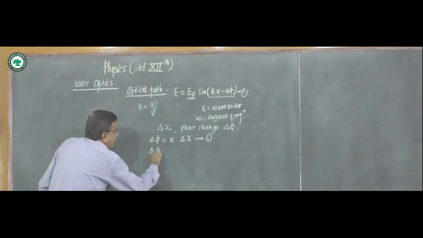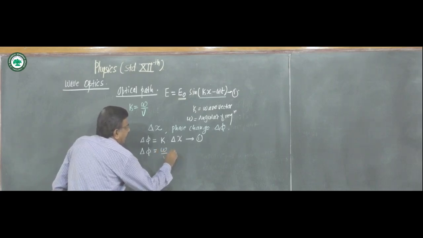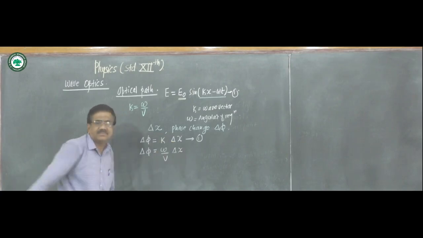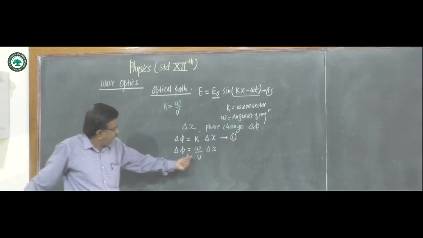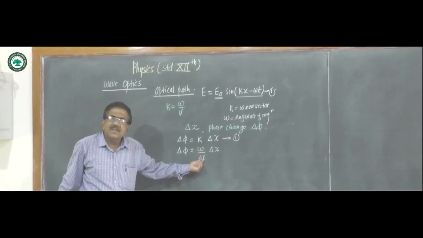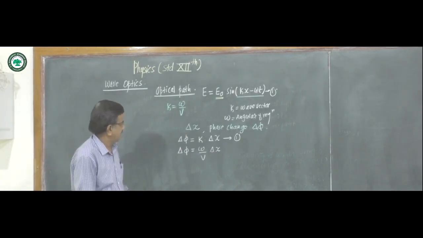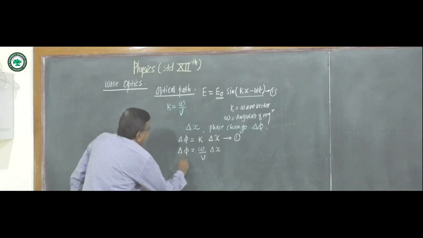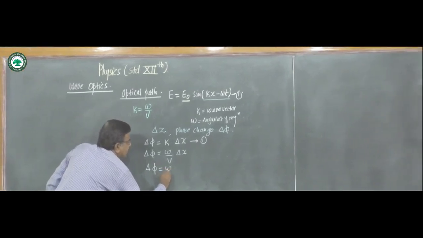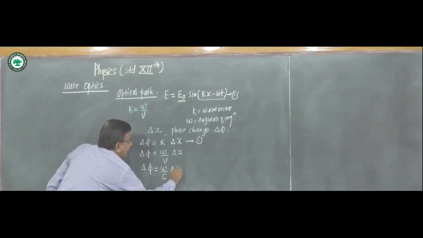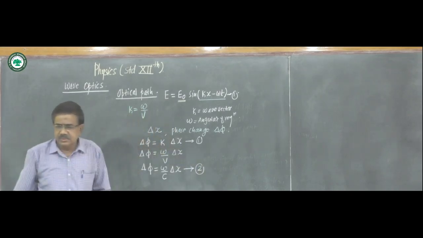So delta phi is omega upon v into delta x. But for vacuum, we write v equal to c, velocity of light in vacuum. Hence delta phi is equal to omega upon c into delta x. Suppose this is equation number 2.